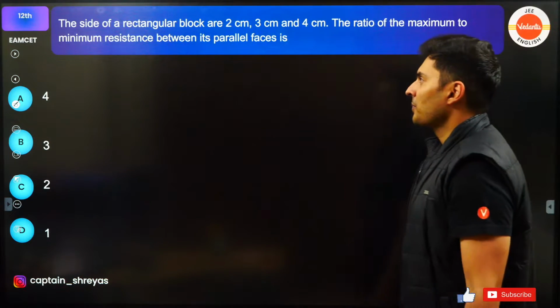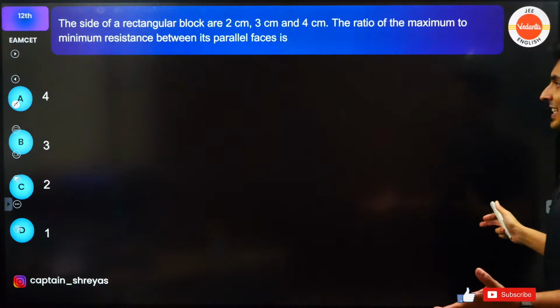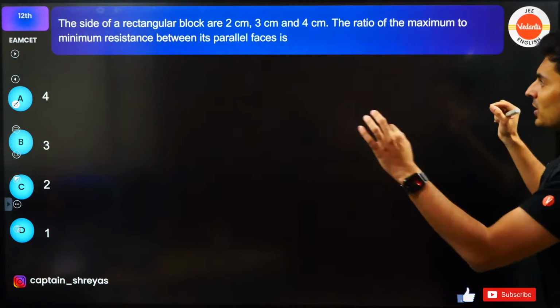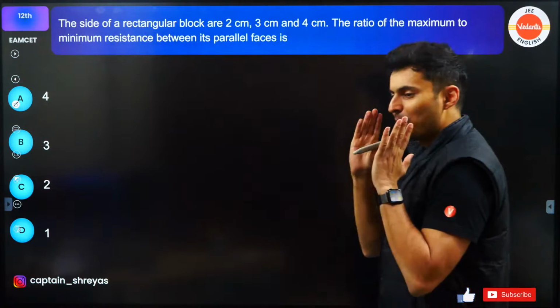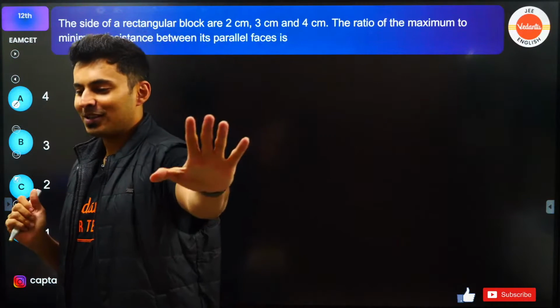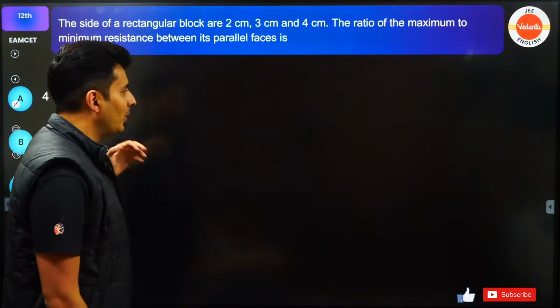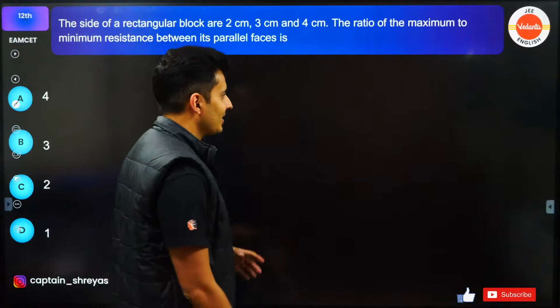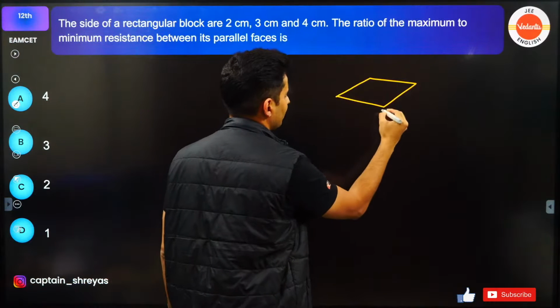Moving on to the next one. This is a beautiful question, guys. There is a rectangular block with sides 2, 3, 4. What is the ratio of maximum to minimum resistance between the parallel faces? If you solve this now, 100% guarantee you will clear it. You will get super duper marks. Beautiful question it is. So let me just show a cube, something like this.